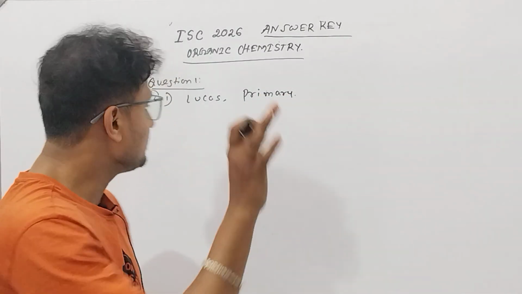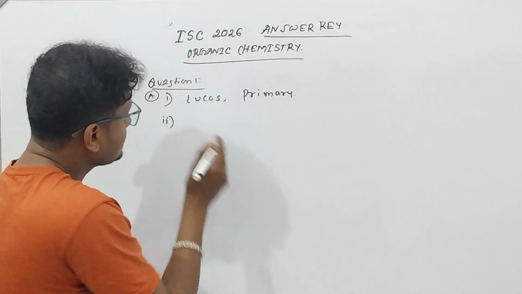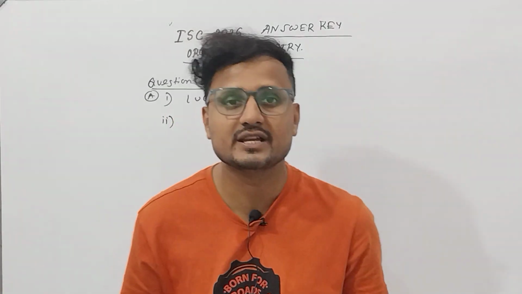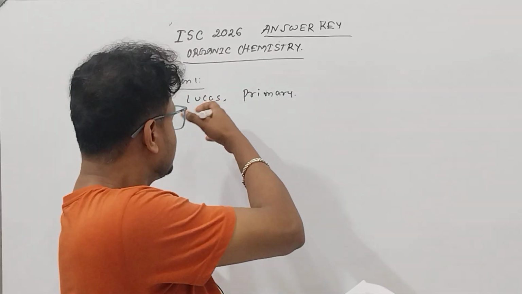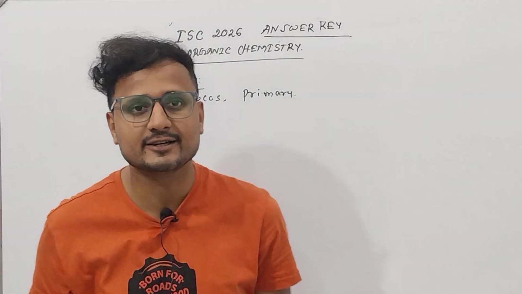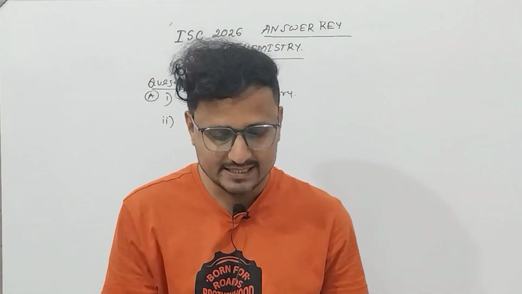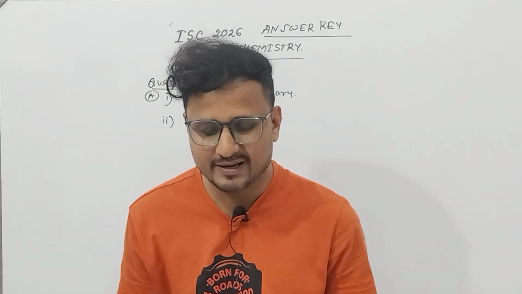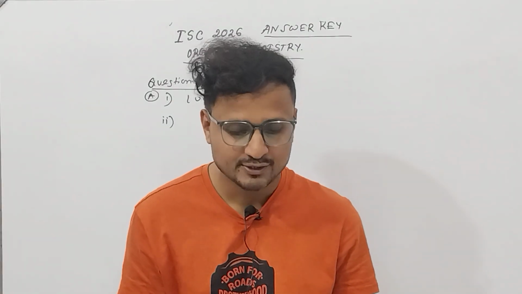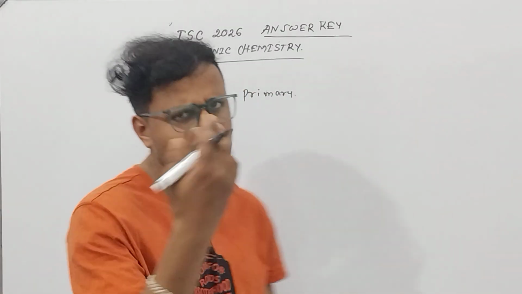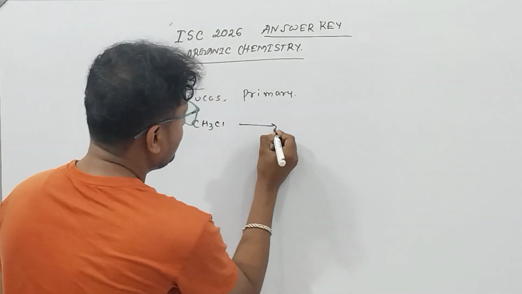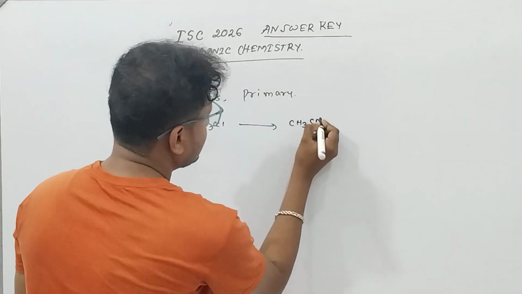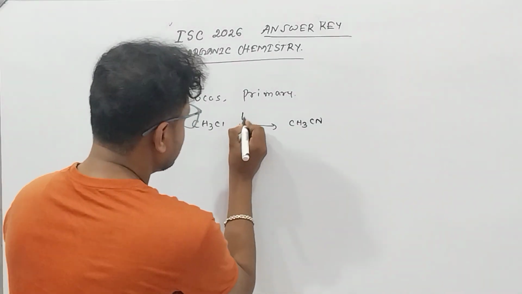The second question from the fill in the blanks is again from organic chemistry, from haloalkanes and haloarenes. It states that methyl chloride on treatment with dash forms methyl cyanide. We know how to convert methyl chloride to methyl cyanide: you have to treat it with potassium cyanide.